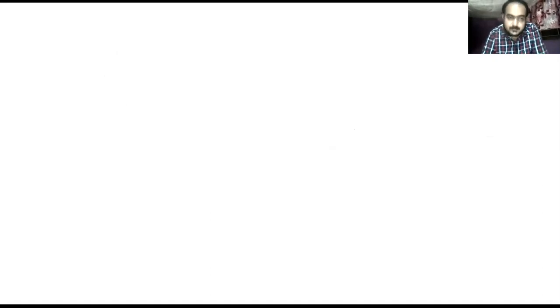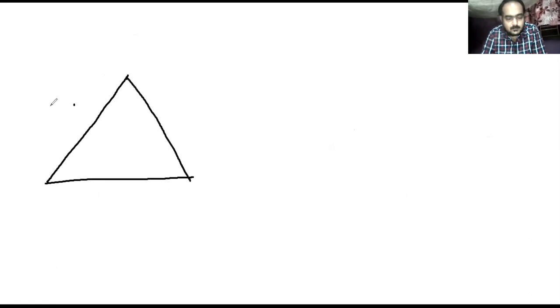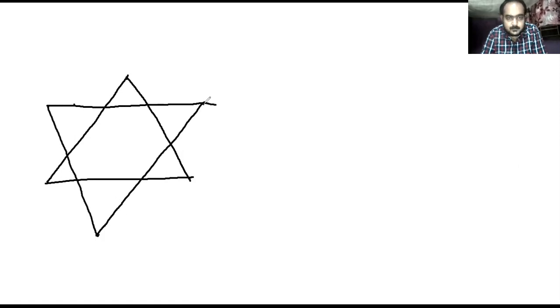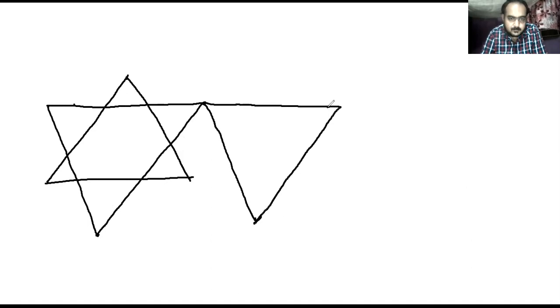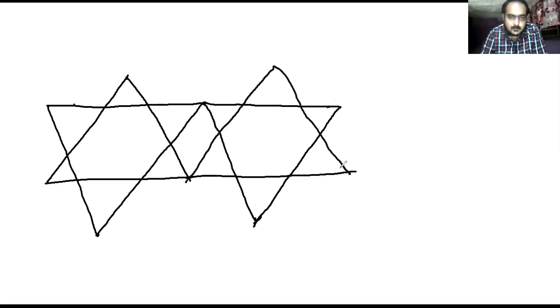As an example, my drawing is very bad, I know. So let's draw the structure here.